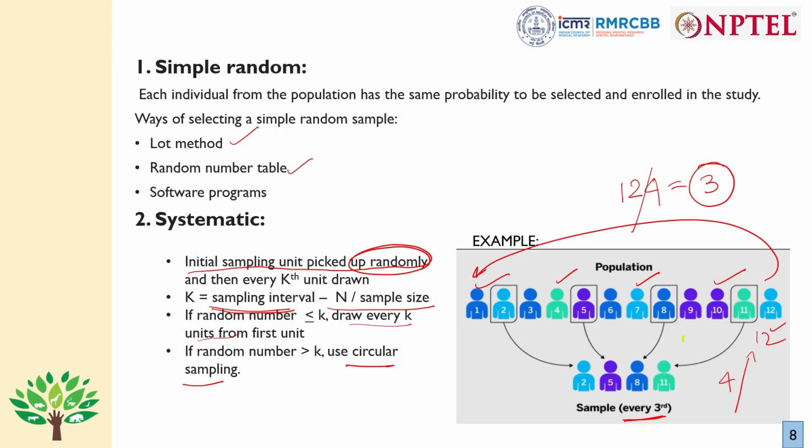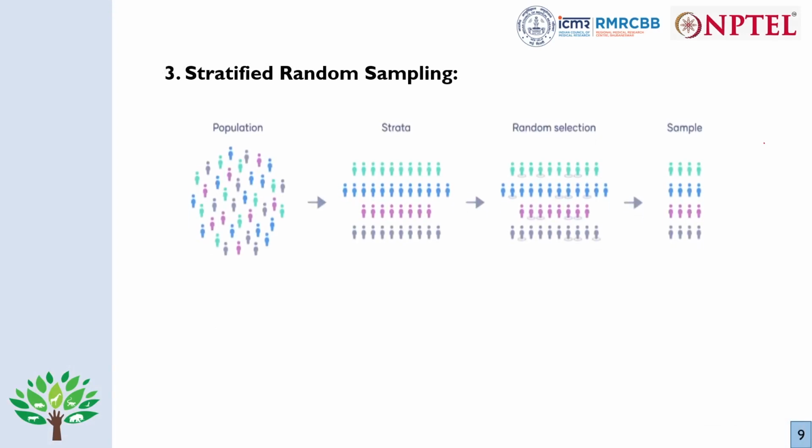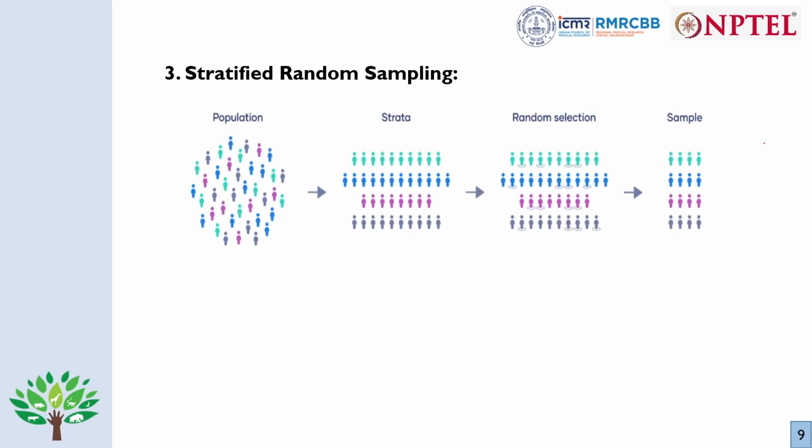Now we have the third type of probability sampling, known as stratified random sampling. We classify the population into homogeneous subgroups. Here we can see homogeneous subgroups, that is green individuals, blue, maroon and grey. So each of these is strata 1, strata 2, strata 3, strata 4. So we have got 4 strata and each of the strata is homogeneous. They are similar based on a certain condition. Here we have taken color as the condition.